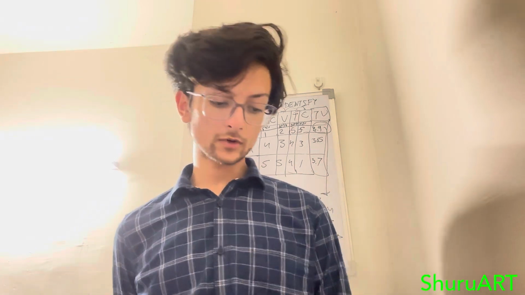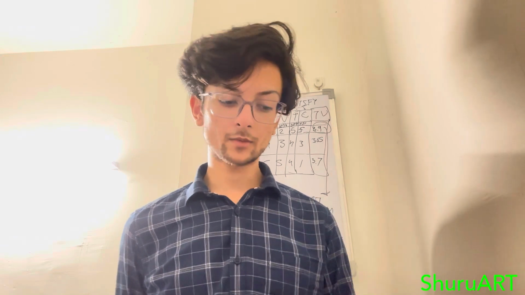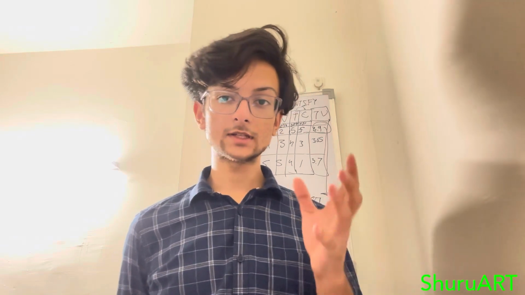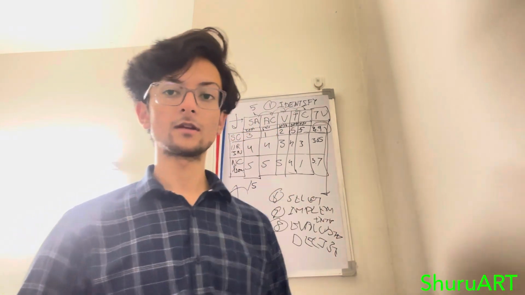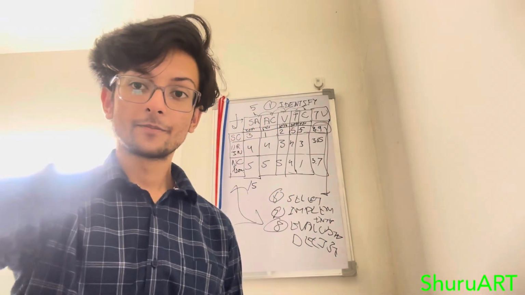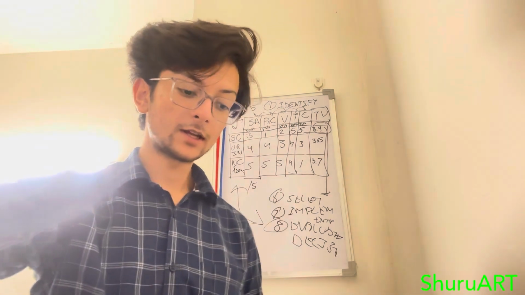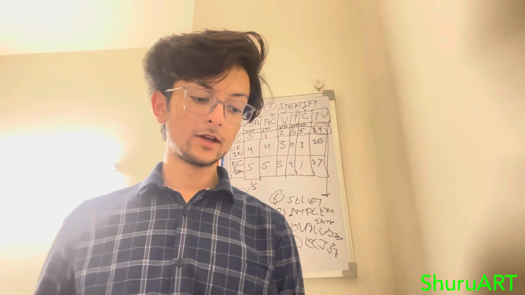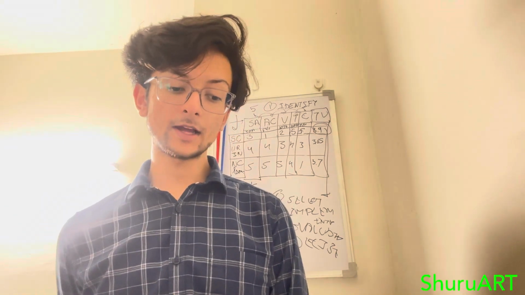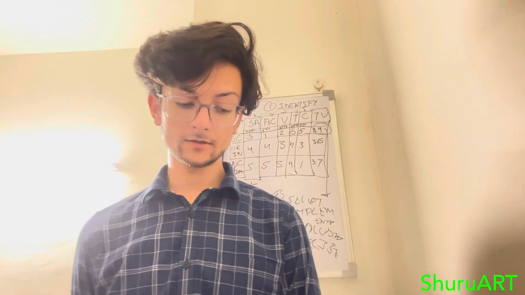The 8-step decision making process. The first one is need recognition: identify a problem, then identify some decision criteria on which your decision will be made. After that, we'll allocate weights to the criteria. After that, we'll develop alternatives.